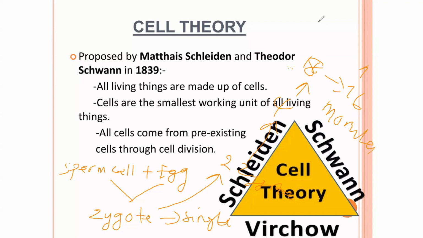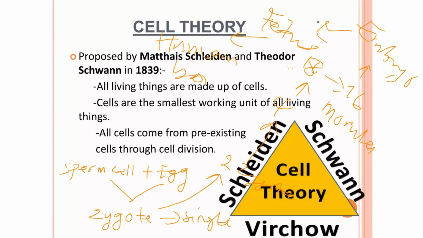And then from this morula, it will continue dividing. Then the cells will start specializing, differentiating, and then of course we'll have an embryo. The embryo will further divide. Then you have a fetus, and we give birth to the fetus, then it grows and will become a complete human being.